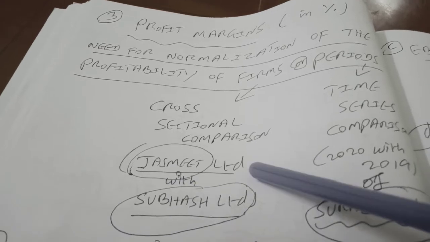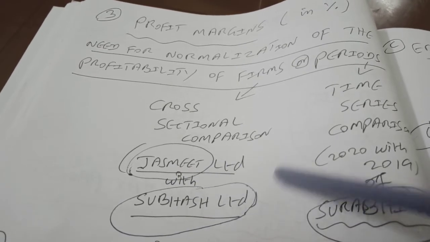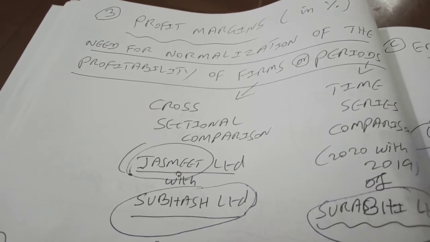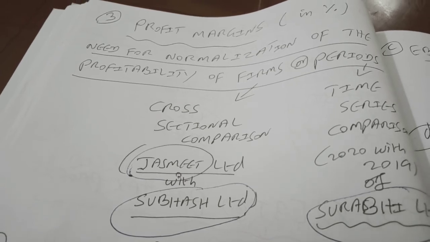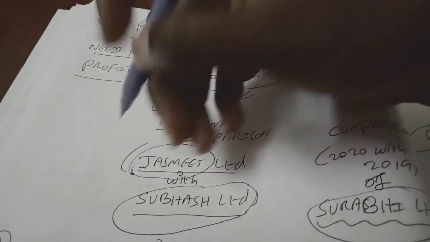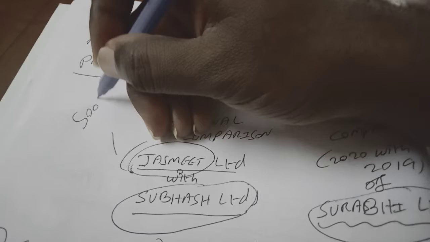So I want to know who is doing better, Jasmeet Limited or Shubhas Limited, in all these 5 margins. Let us assume Jasmeet Limited profit is, say for example, 500 crores, and Shubhas Limited profit is, say for example, 400 crores.